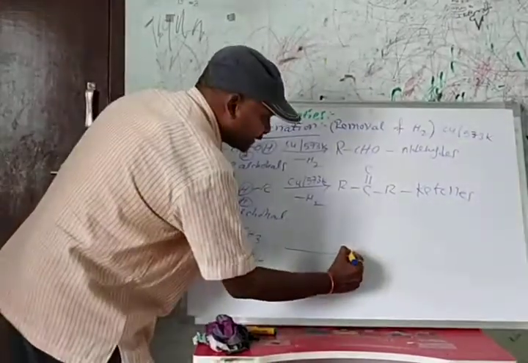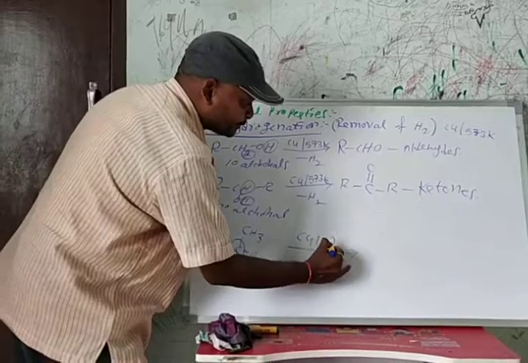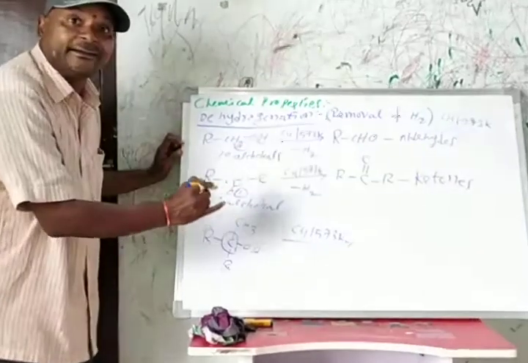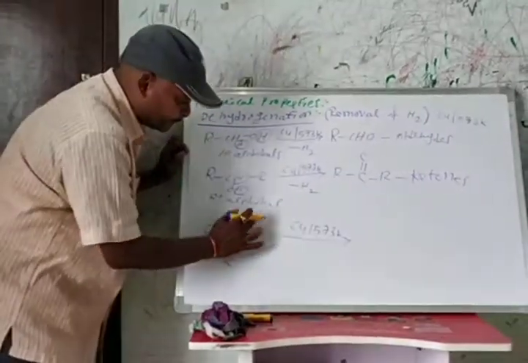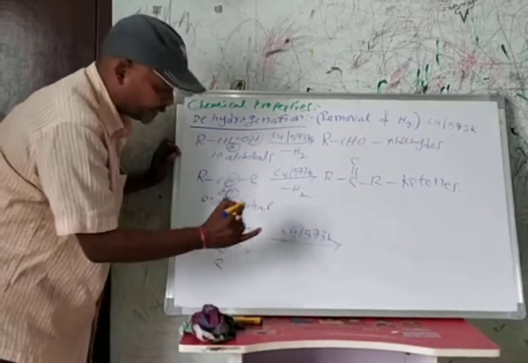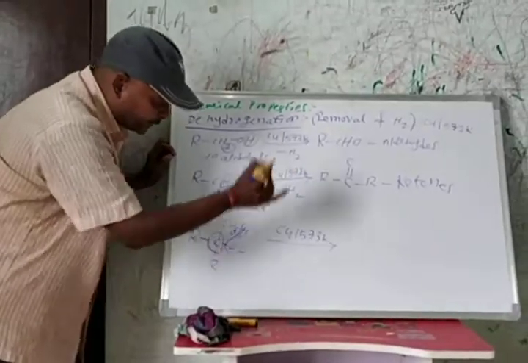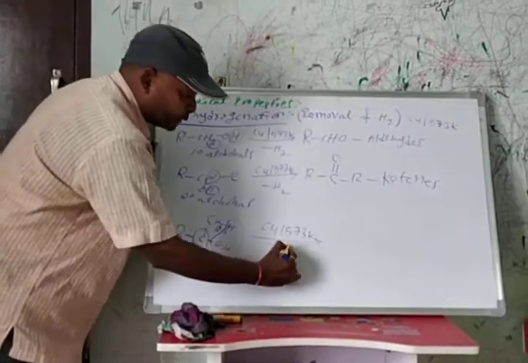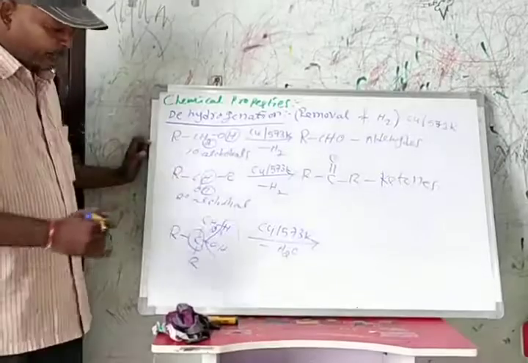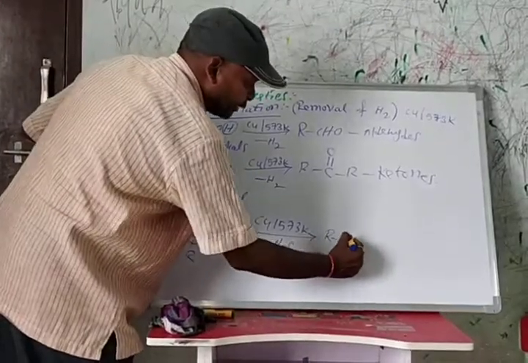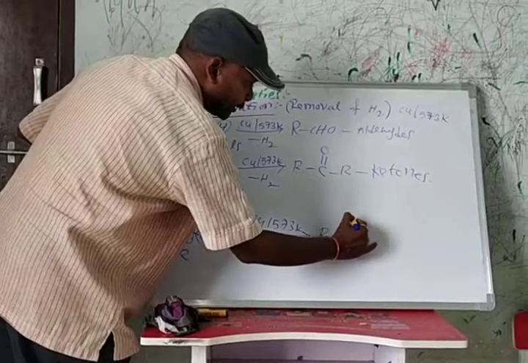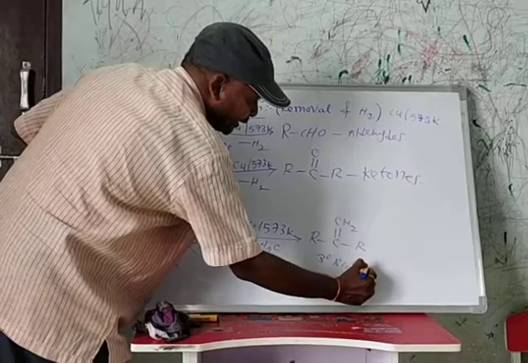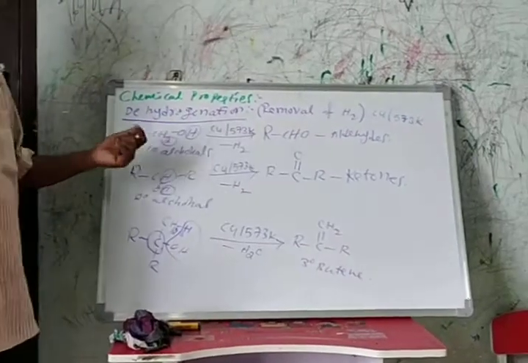Instead, in the presence of copper at 573 Kelvin, it undergoes a dehydration reaction, losing H2O and forming an alkene, C double bond CH2, which we call isobutene.